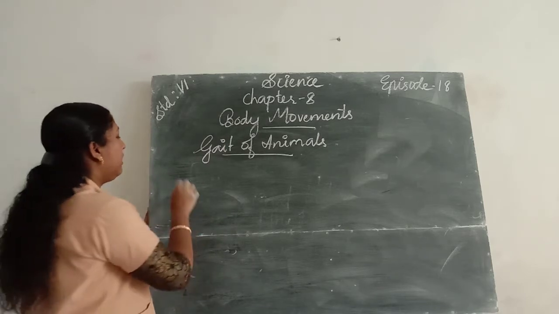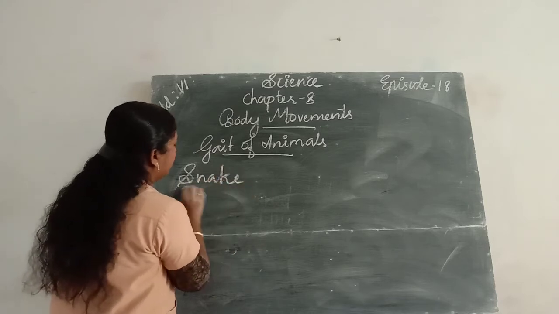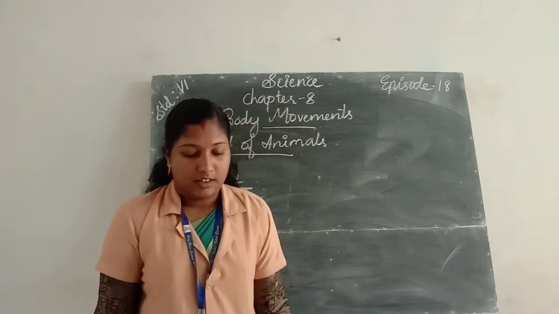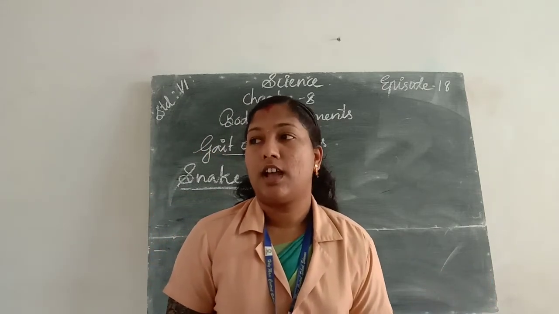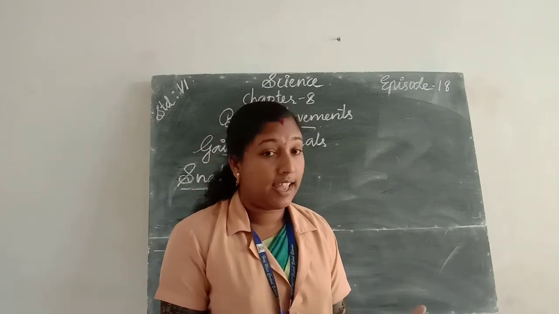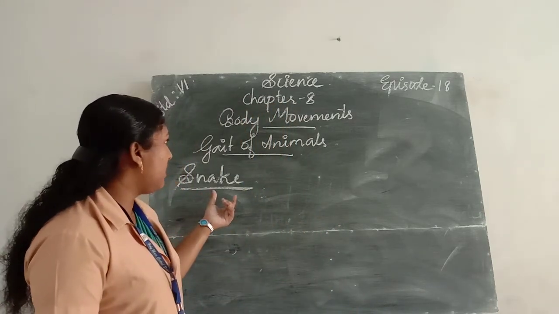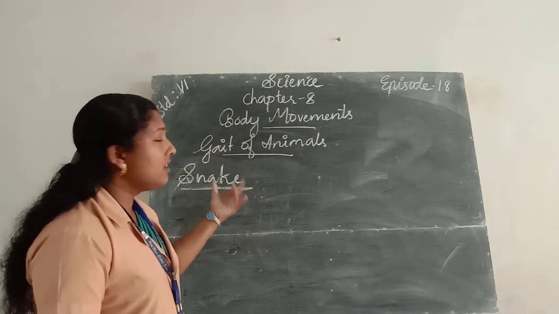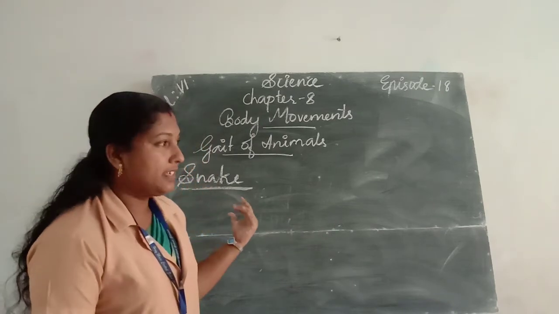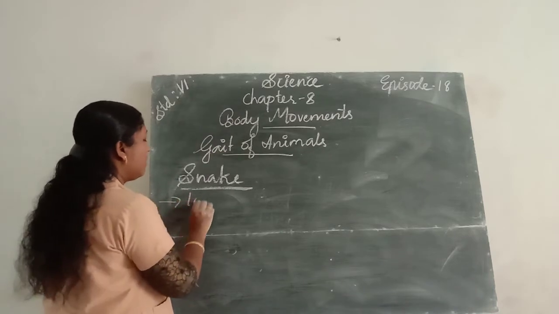Okay, here next we learn about another animal, snake. We know which type of movement takes place in snakes: slither type movement is used by the snakes. Okay, next about the body movement of the snake. The snakes have a long backbone.